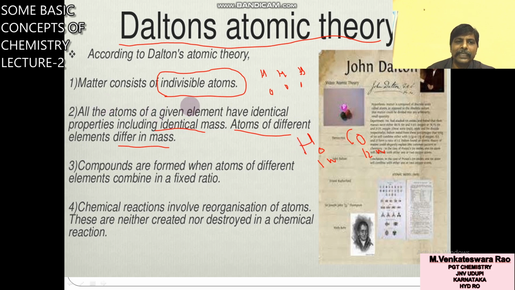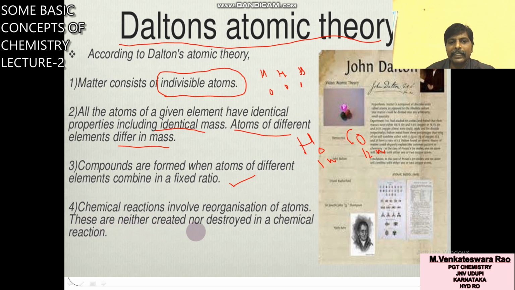So that is about the second. What is the first postulate? Matter consists of indivisible atoms, indivisible particles. All the atoms of the same element have the same mass, atoms of different elements have different mass. Compounds are formed when atoms of different elements combine in a fixed ratio. Chemical reactions involve reorganization of atoms.